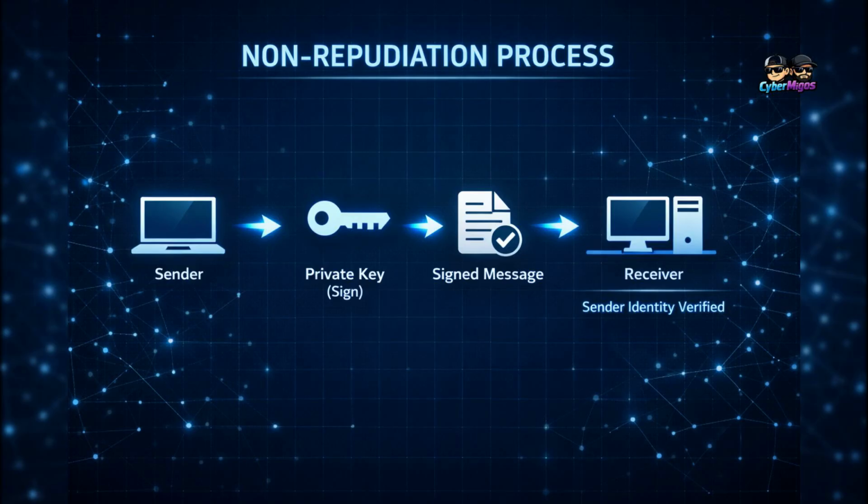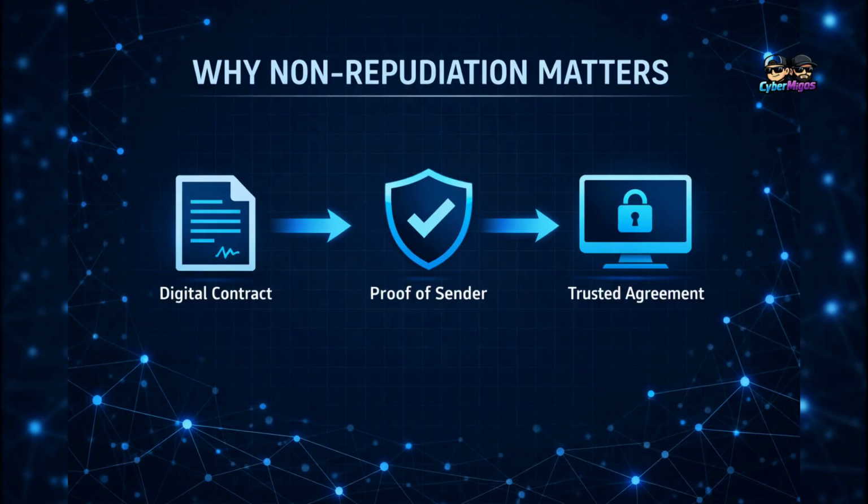Non-repudiation process: the sender signs the message with their private key. The receiver verifies the signature using the public key. Why non-repudiation matters: it is used in digital contracts, secure communication, and trusted software downloads.